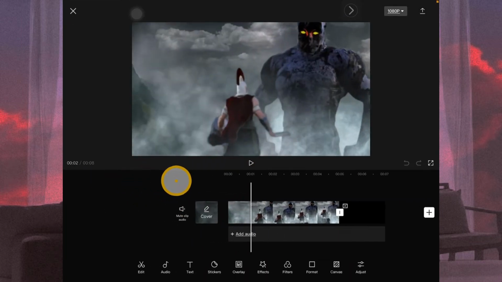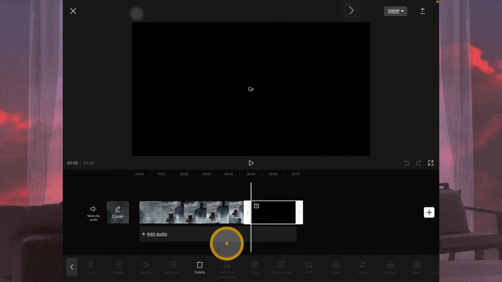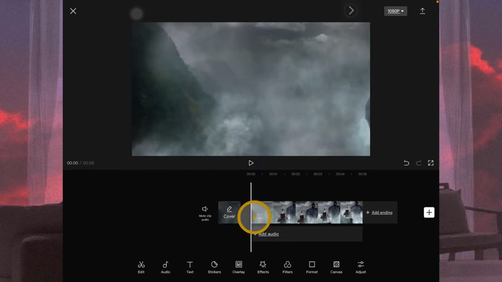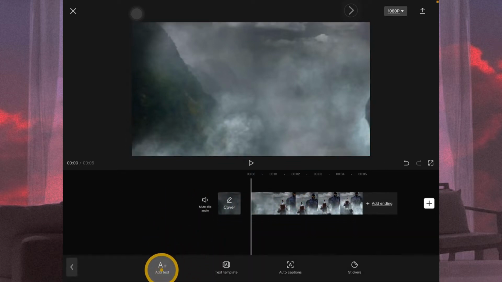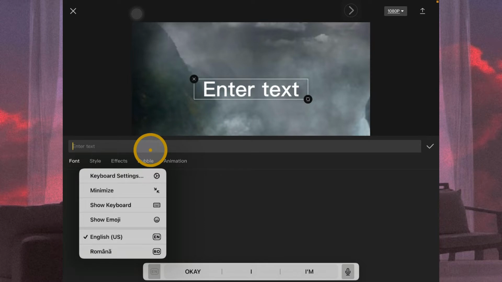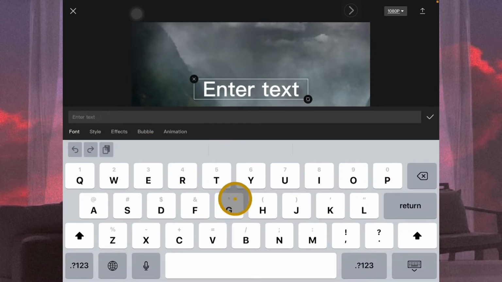As you can see, we have here the video. Remove the watermark, tap on delete. And now let's add the text. Okay, so the video is not selected, so you have this option, text, add text, and let's add our text. Show keyboard. Let's see, what should we write here? What can we write here?